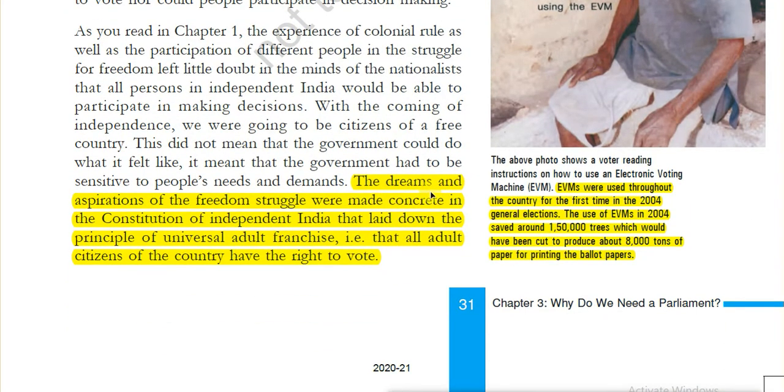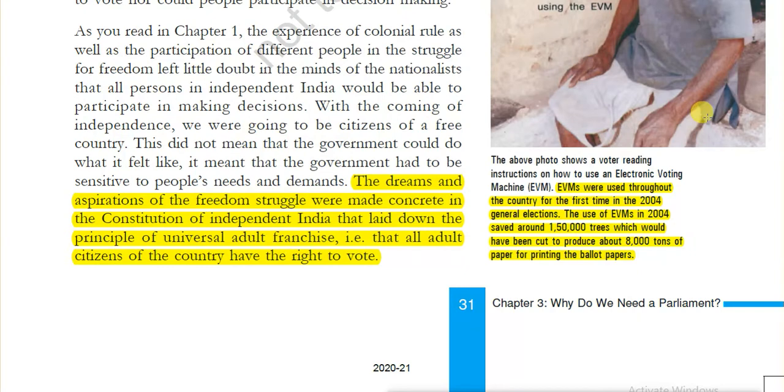Then the dreams and the aspirations of the freedom struggle were made concrete in the Constitution of Independent India, which laid down the principle of universal adult franchise. A very, very important factor. What is meant by universal adult franchise? Simply, the right to vote. As per the Indian Constitution, whoever has completed 18 years of age has the right to vote.